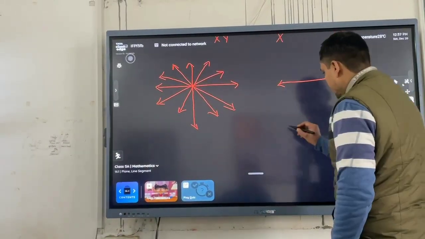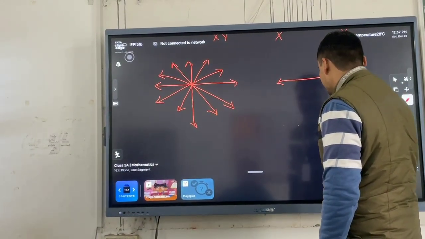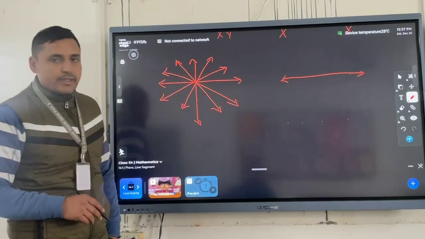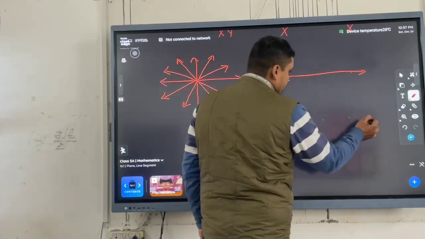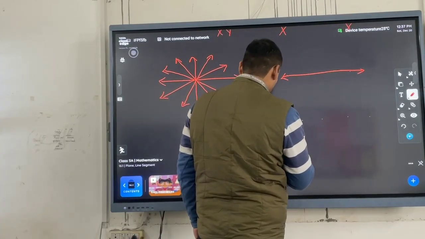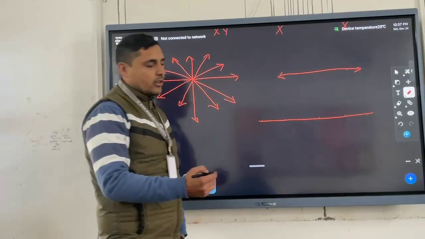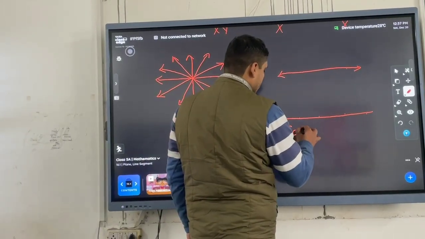And suppose some points are in a straight line, what are these points called? These points are called collinear points.